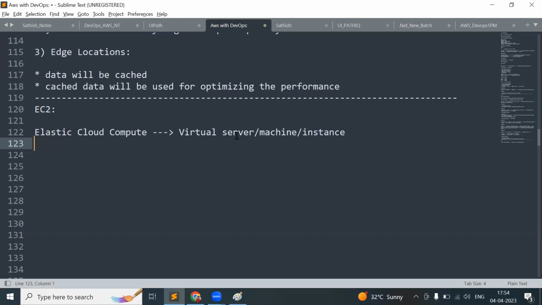If you have any doubts or any issues in creating the AWS account, just ping me in the group so I can resolve it, or you can ping me personally as well. I will be helping you to resolve this.